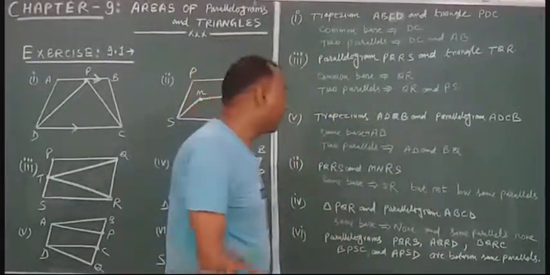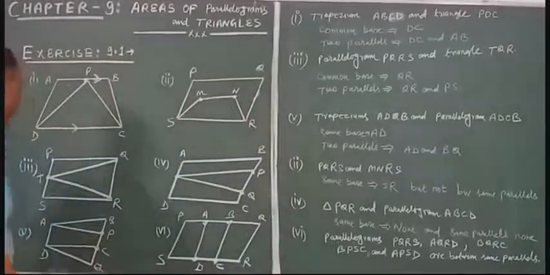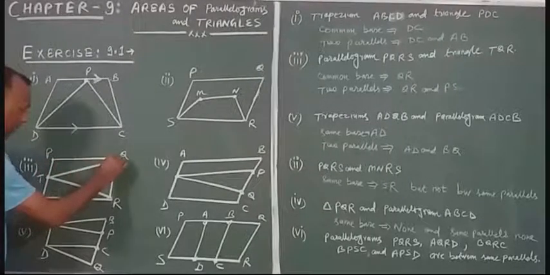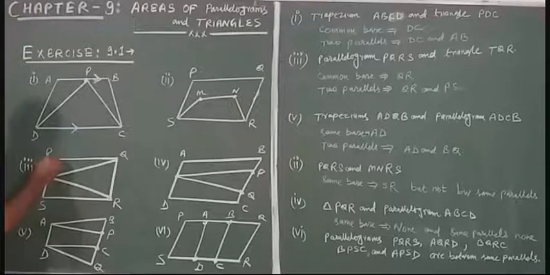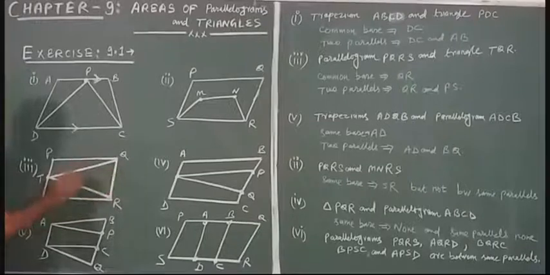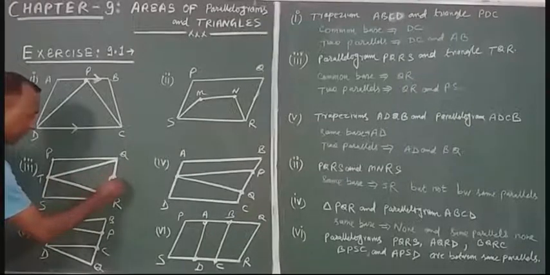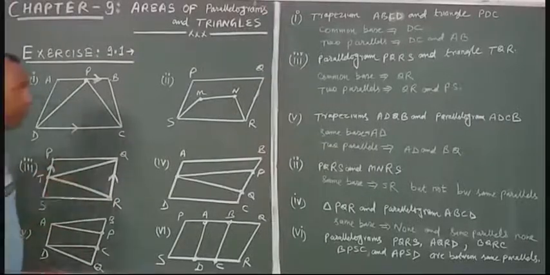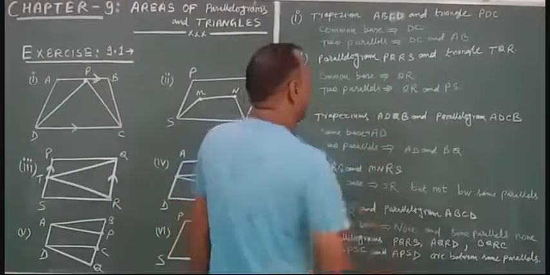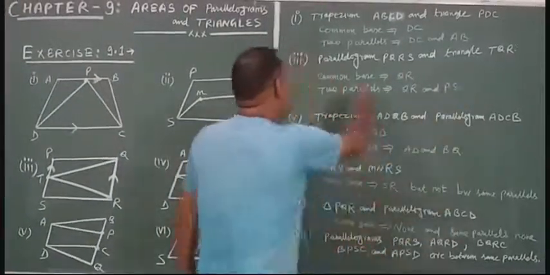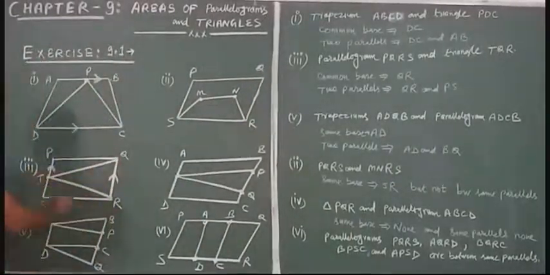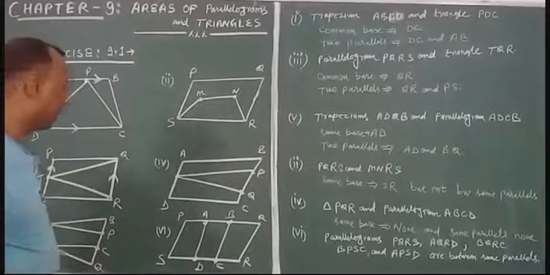Now just look at part third. Here, this parallelogram PQRS and the triangle TQR are on the same base QR, and QR is parallel to SP. So parallelogram PQRS and triangle TQR have the common base QR, and the two parallels are QR and PS. Just look at figure number 4.